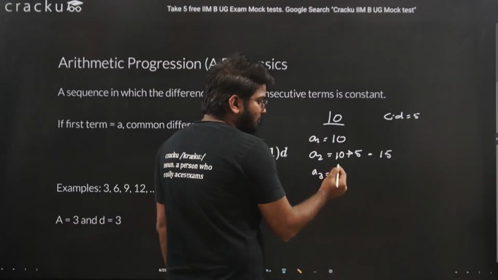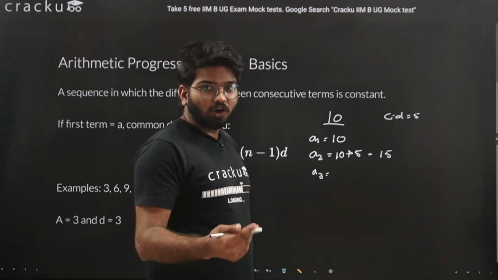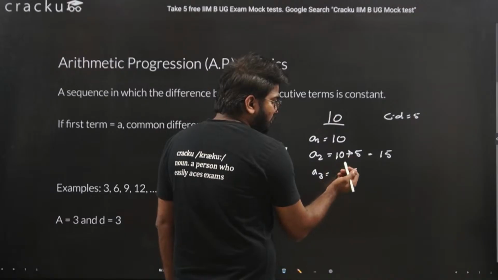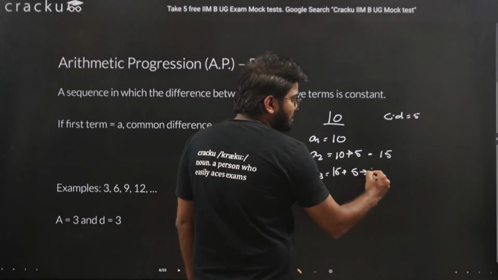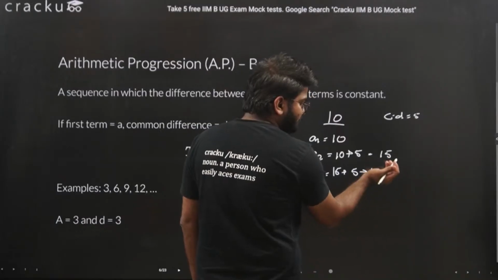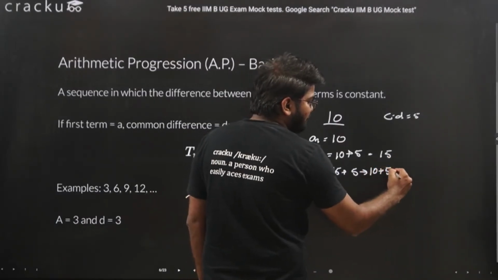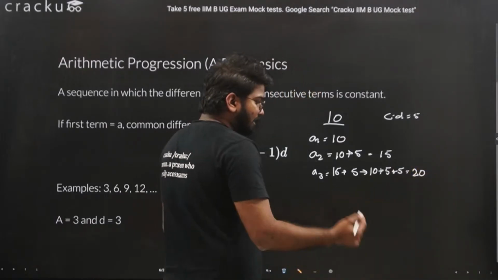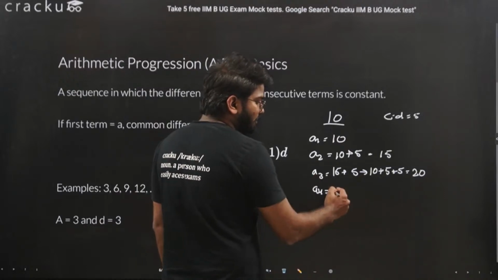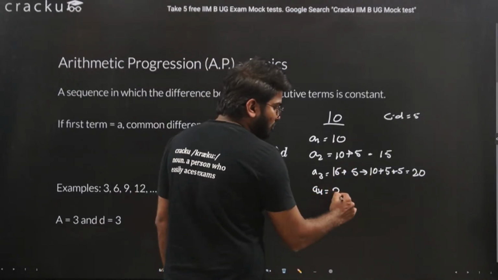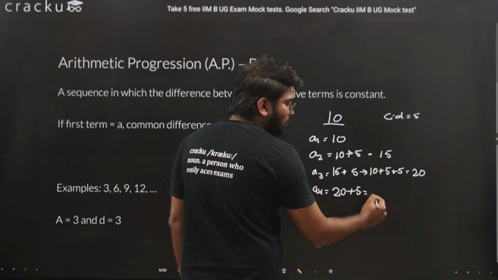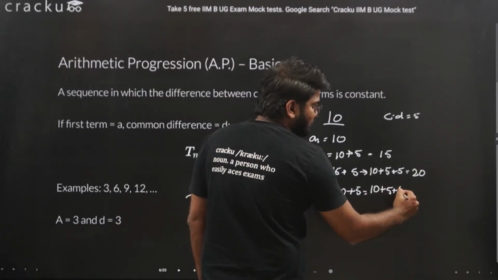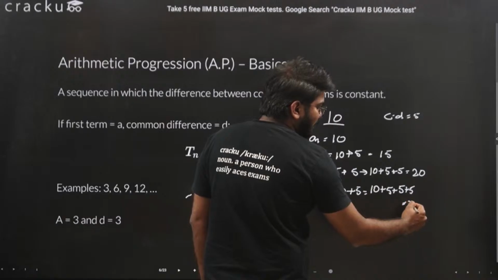For the third term, in the previous term we add the common difference: 15 plus 5, or we can write this as 10 plus 5 plus 5, which is 20. Now for one more step: 20 plus 5, or 10 plus 5 plus 5 plus 5, which is equal to 25.